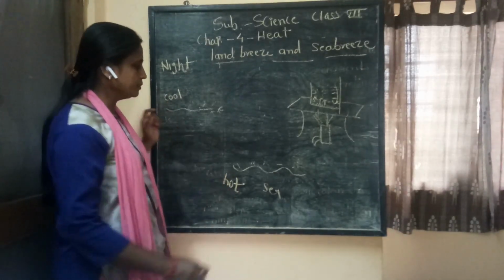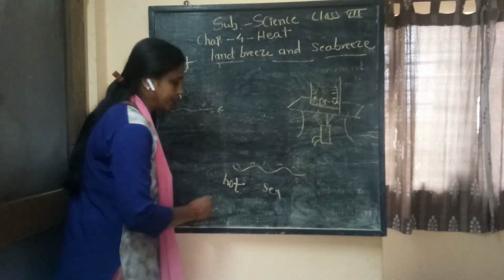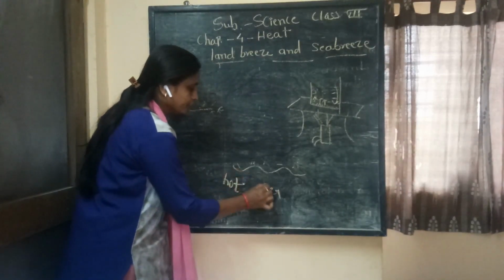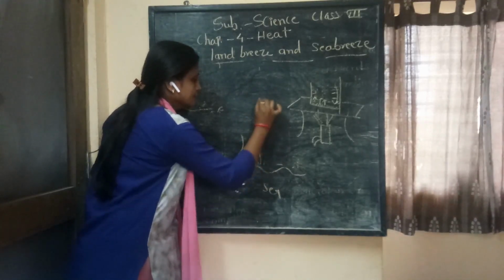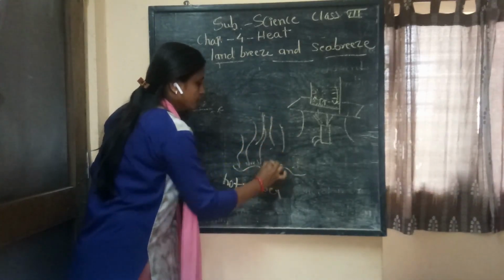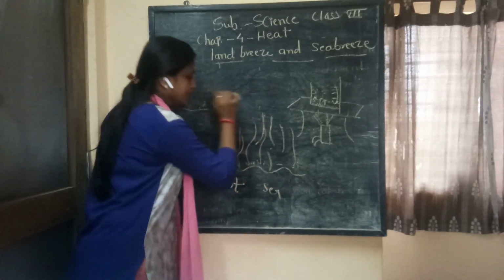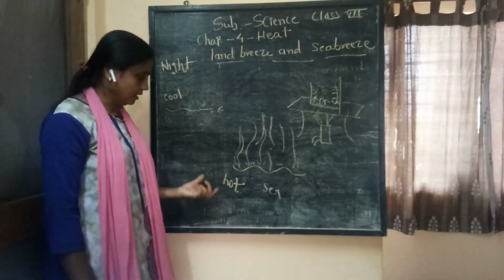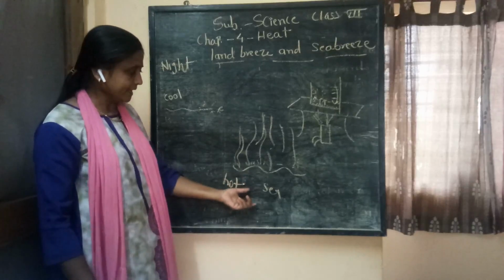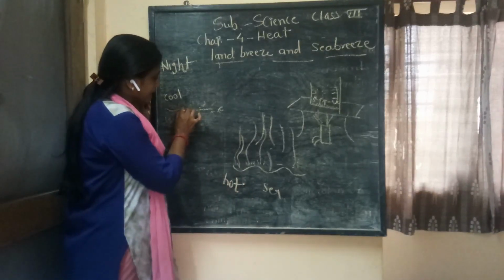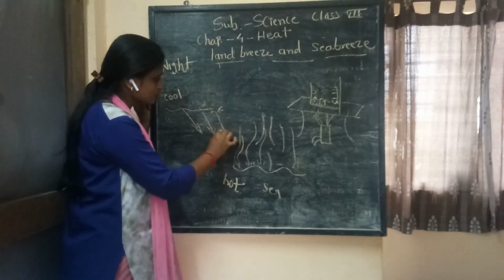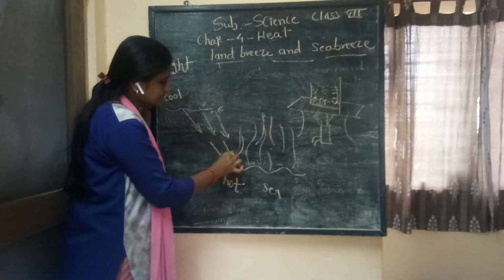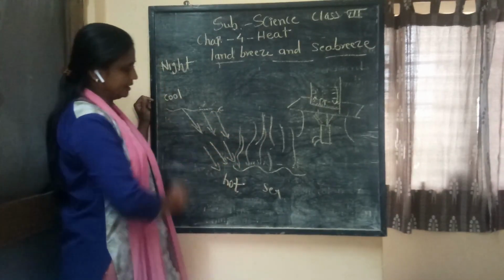Because of that reason, during night time the hot air from the sea water rises up, and to take its place the cold air from the land moves towards the sea during the night time.